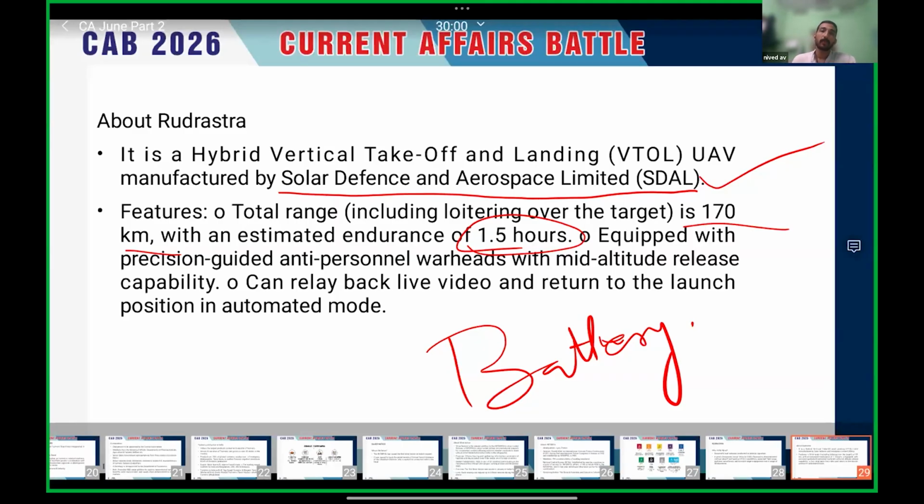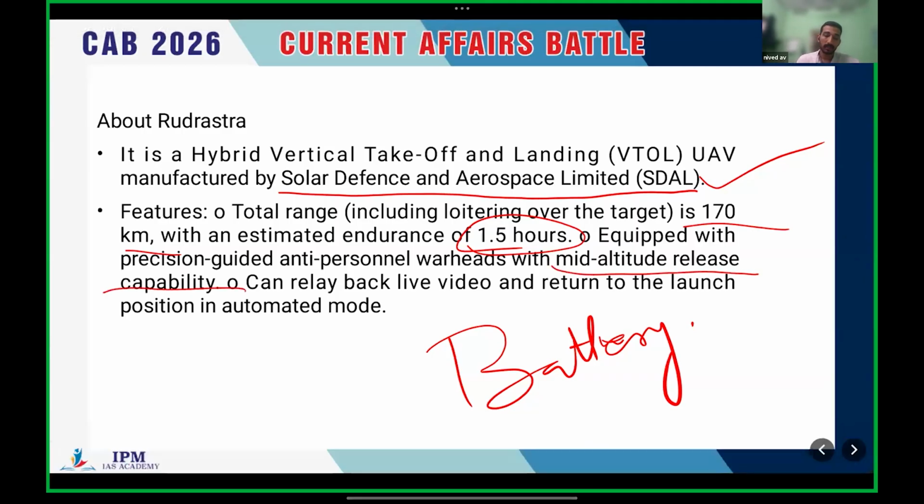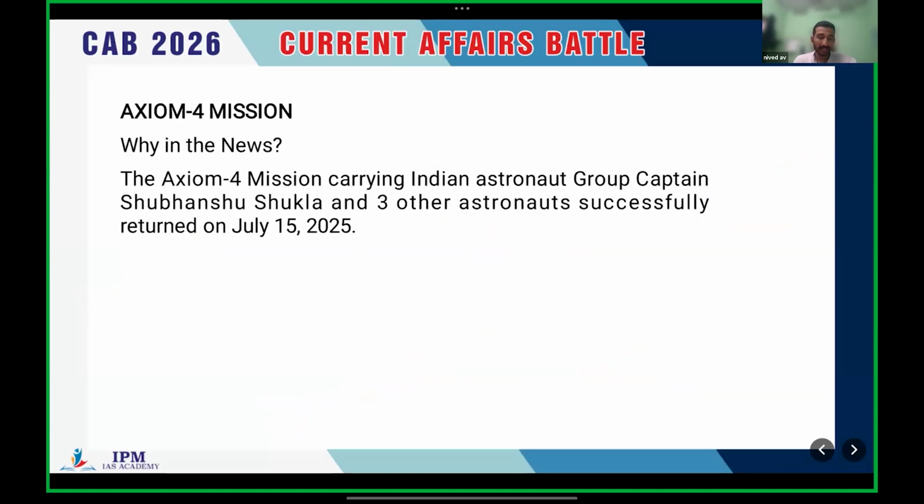It can be equipped with a precision-guided anti-personnel warhead with mid-altitude release capability, which means we can precisely target even a single person, releasing it mid-air. It can be used for surveillance, relay back live video, and return to the launch position in automated mode, just like any other drone.